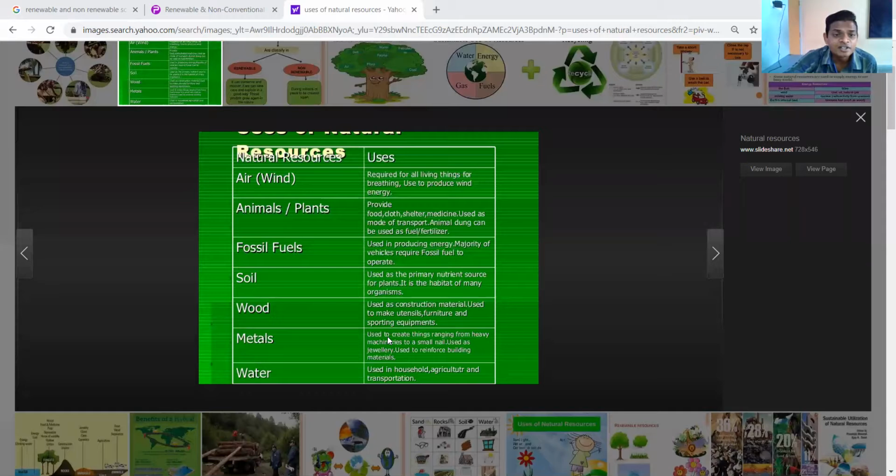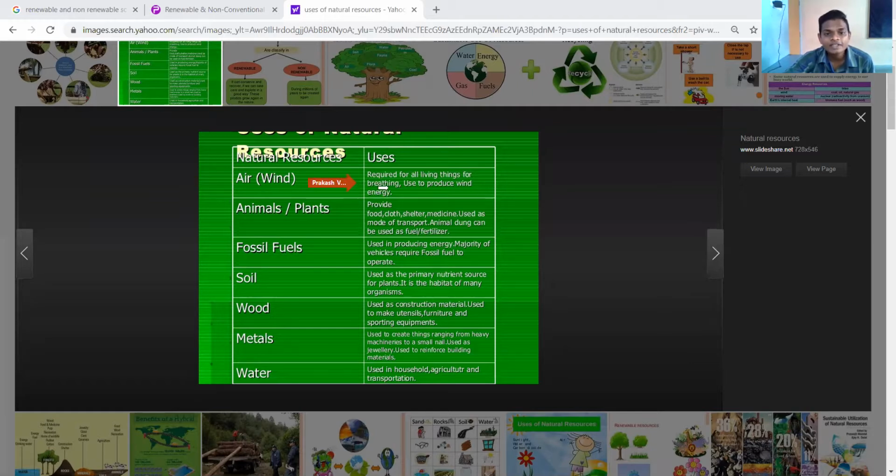Once again, I am going to share the screen so you will get a better understanding of what we are discussing. Right now on your screen, natural resources and how we are going to use them. First of all, I am going to note it. Here you can see air, and how we are going to use it.